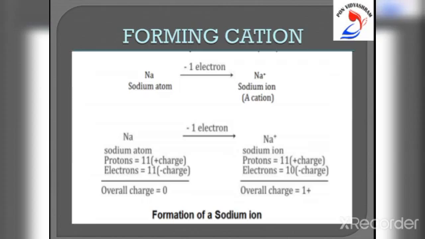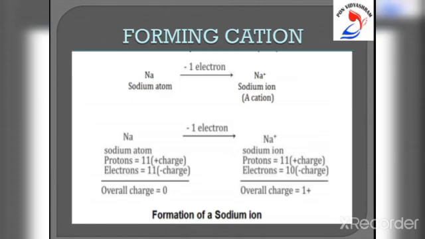We will now give the reason for the positive charge on a cation. Here is an example, sodium atom. Sodium atom Na contains 11 protons and 11 electrons. Since the number of protons and electrons in a sodium atom is equal, it is electrically neutral, having no overall charge. In the sodium ion Na+, there are 11 protons but only 10 electrons.